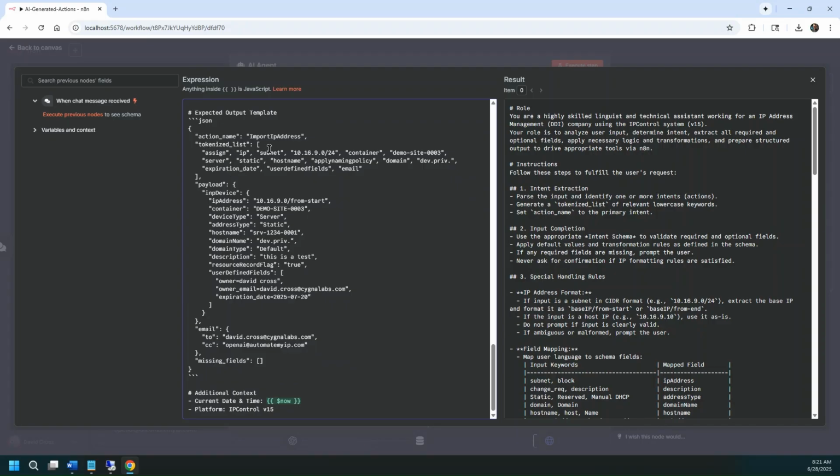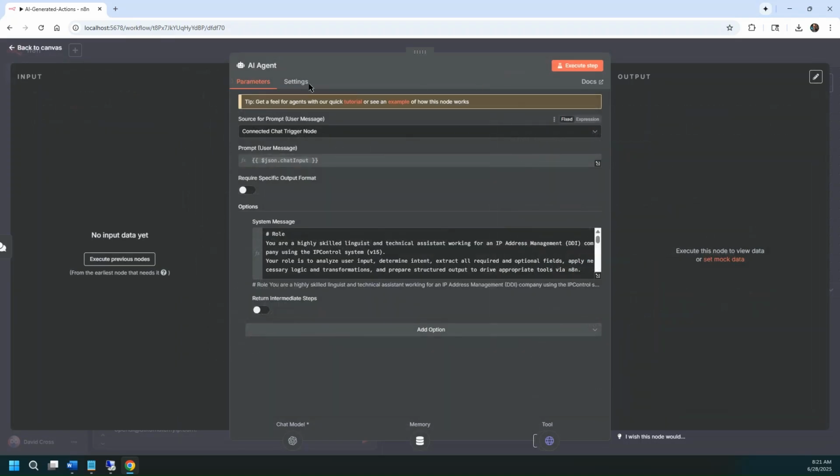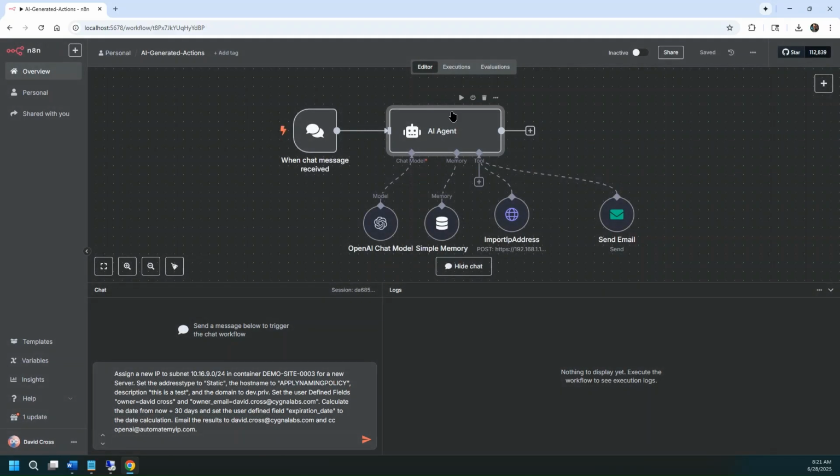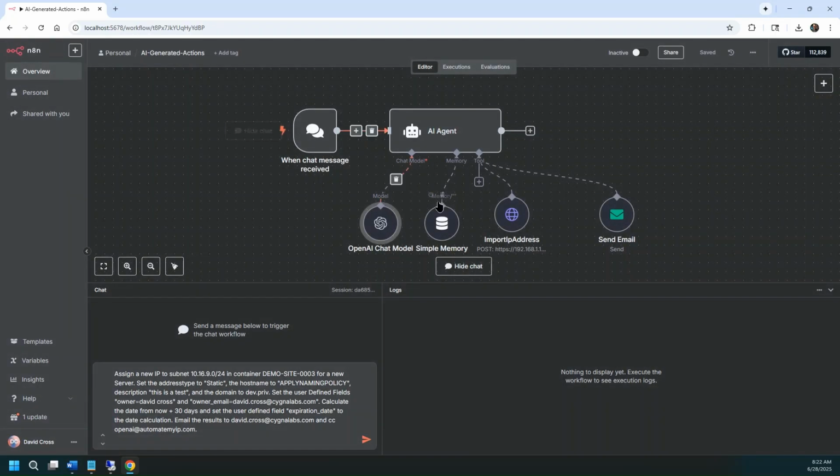But this is kind of giving us an example of here's what it tokenized in terms of what our action is, in case we needed to audit it or debug. We would have that ability to see what we thought it was handling. And then the rest of this is just additional context. Here's the current date and time, which is the JavaScript now mustache syntax. So that it's pretty detailed. And I did literally find that it had to be that detailed in order to really properly manage this. I also found in dealing with this that really GPT-4o Mini was about the only AI model I could make work. Simple memory is fine.